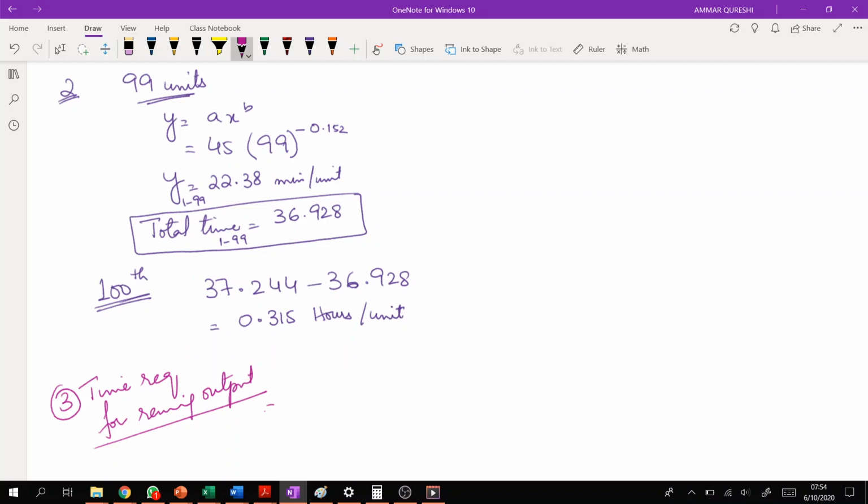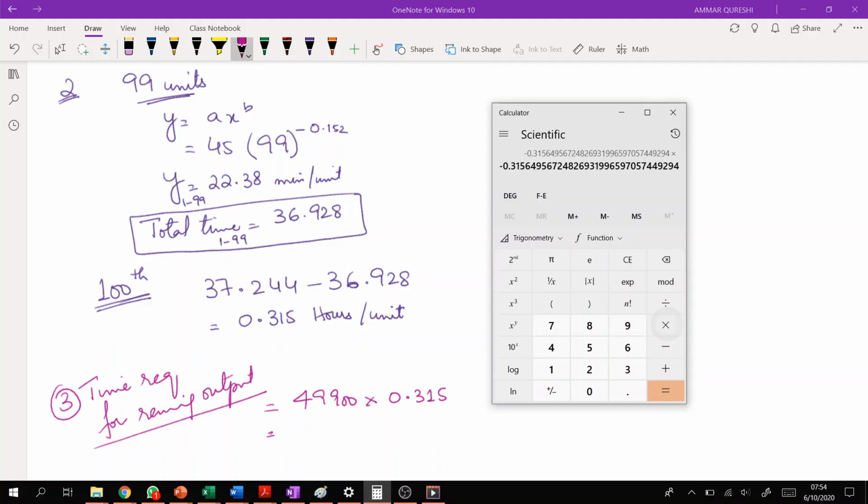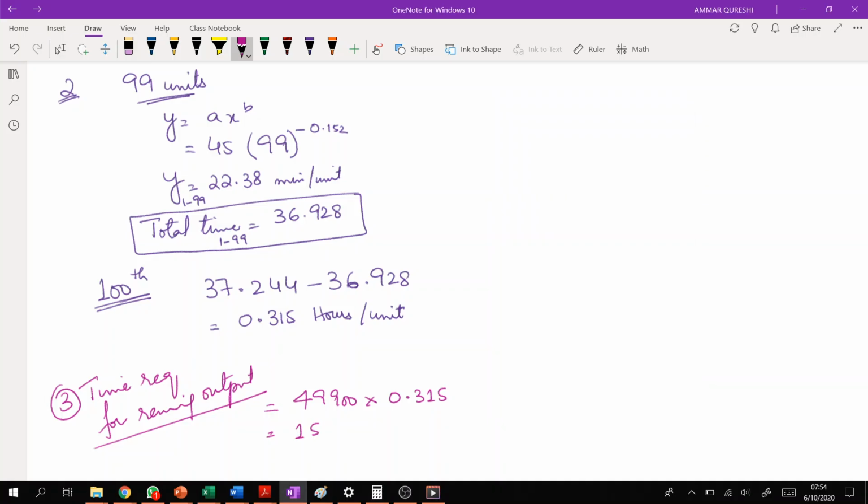That's going to be 49,900, because 50,000 minus 100 is 49,900, multiplied by 0.315. That is 15,751. Is this the total time?